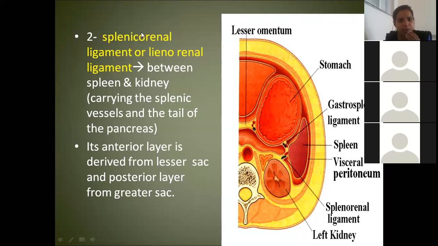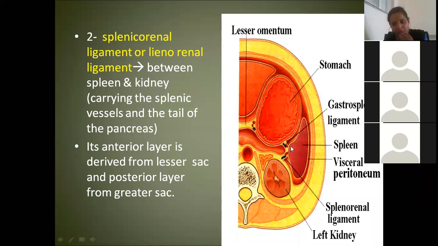Can you see the splenorenal or lienorenal ligament now on the screen? Yes, ma'am. So this lienorenal or splenorenal ligament connects the spleen to the left kidney. Again you see it has an anterior layer and a posterior layer.